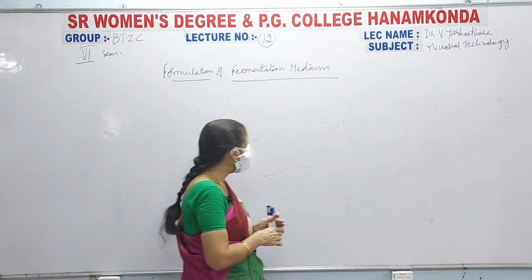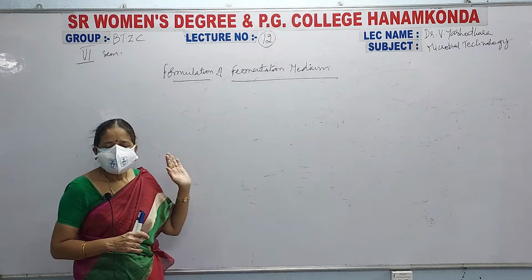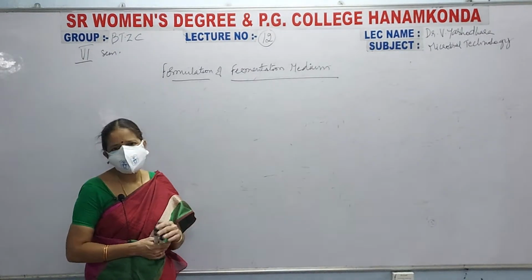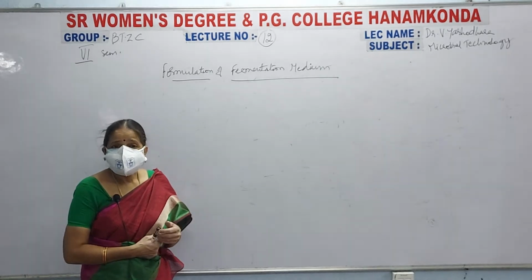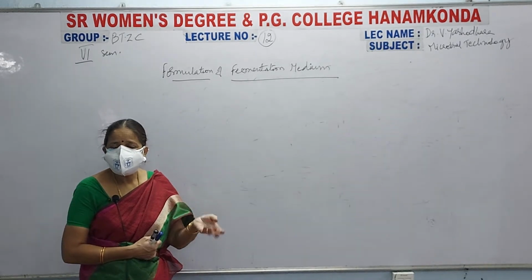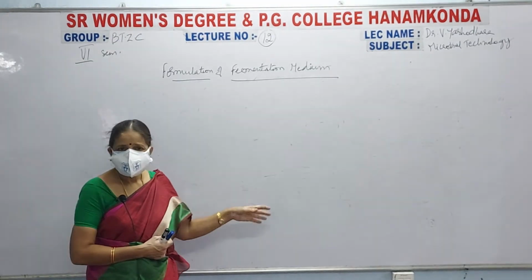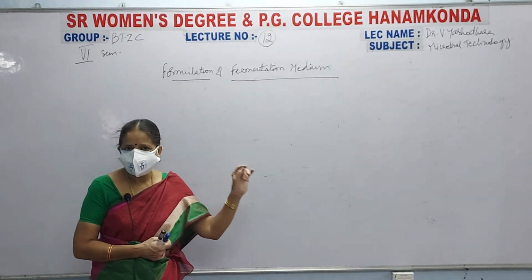Next one, after using these chemicals, whatever cheap raw materials that we are using in the fermentation medium, they should allow the required concentration of the product synthesis. That is, they should allow the synthesis of the required concentration of the target product.